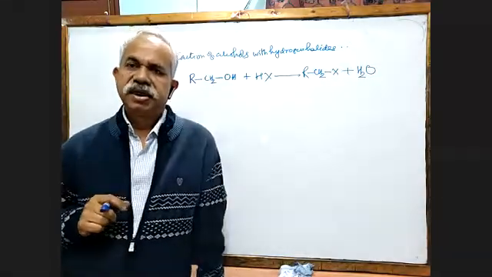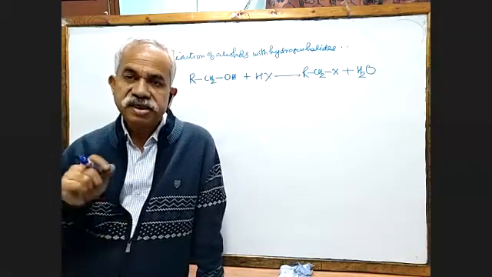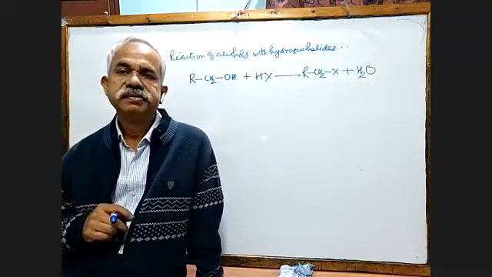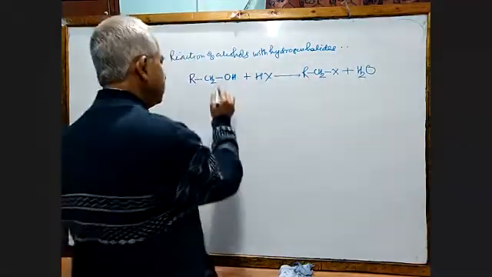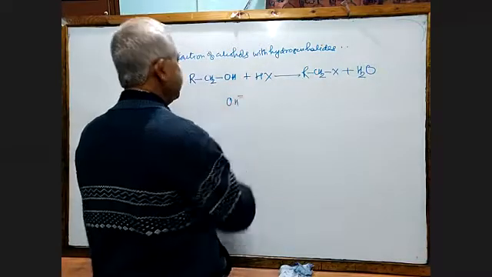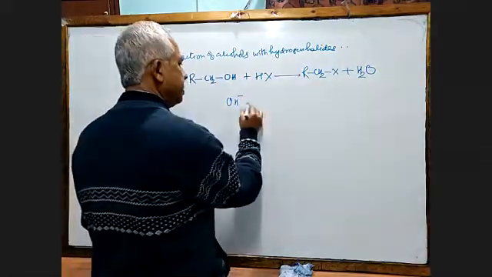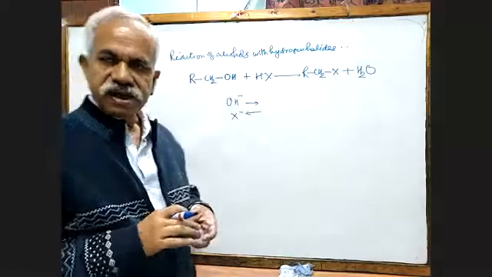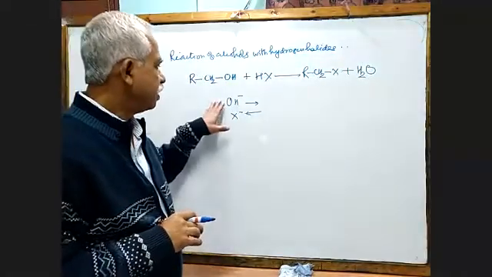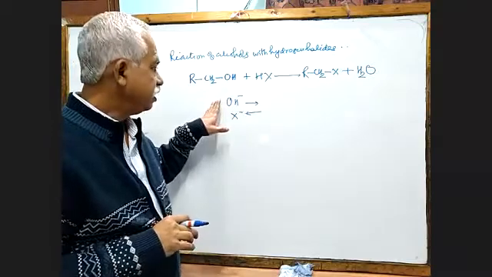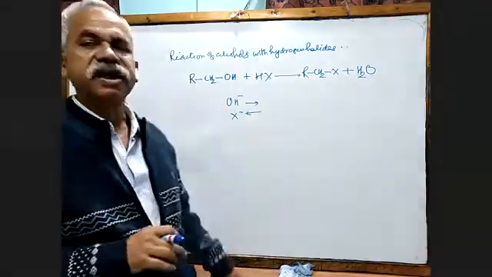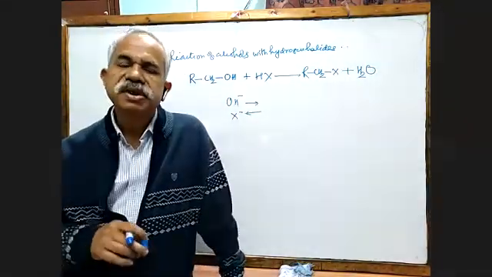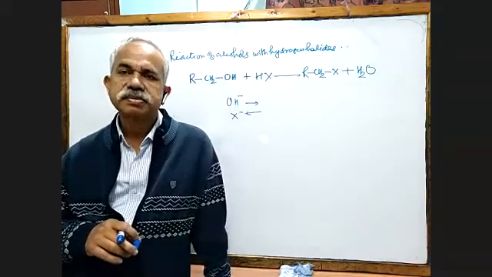See, in nature, always a stronger thing replaces a weaker thing. So in that case, what is going out? OH minus is going out. What is coming in? X minus. Please remember, hydroxide or OH minus is a stronger nucleophile than X minus. So how can the weaker substance replace the stronger substance?